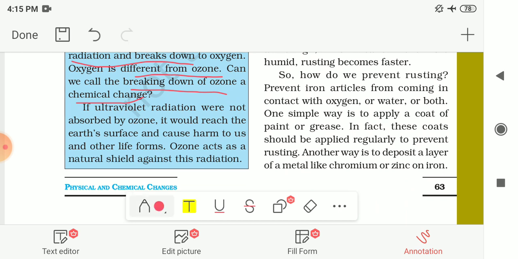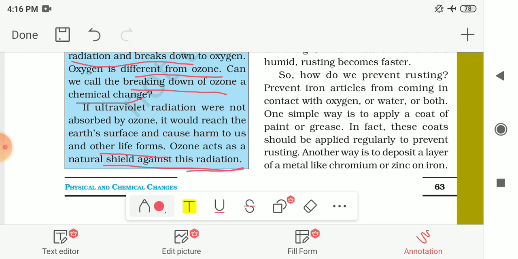If the ultraviolet radiation were not absorbed by the ozone, it would reach the earth's surface and cause harm to us and other life forms. So now it is given to you what happens if there is no ozone layer. The ultraviolet radiation coming from the sun would not be absorbed by the ozone, and it would reach directly to the earth's surface, which would cause harm to us as well as other living organisms on the earth. So ozone acts as a natural shield against this radiation. This is the importance of the ozone layer.